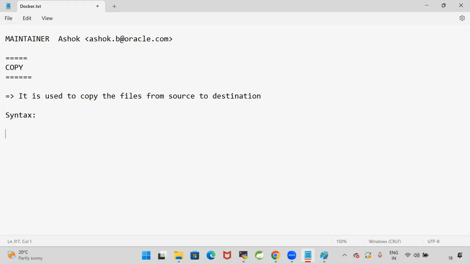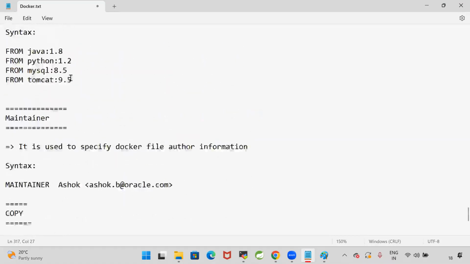What is the syntax of this command? With copy, we specify the source location and the destination location. The copy command we use to copy the files from source location to destination location.